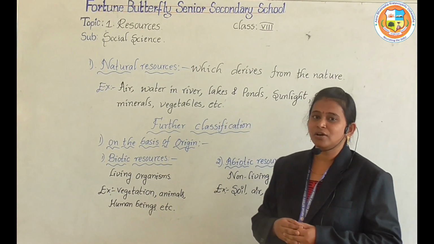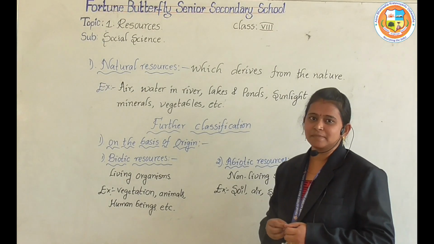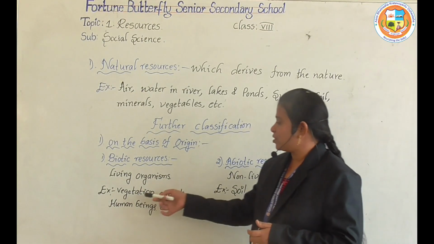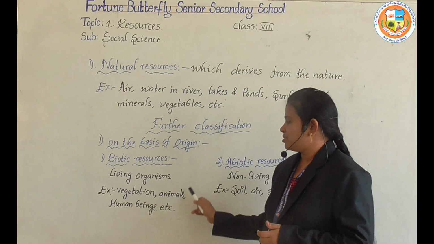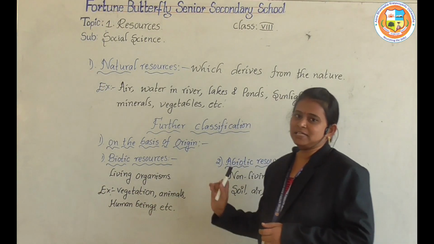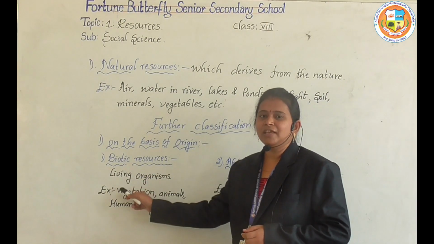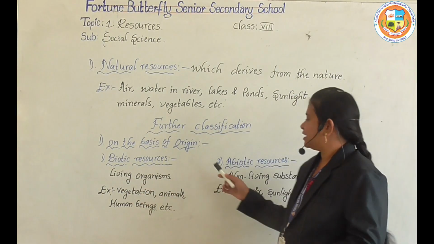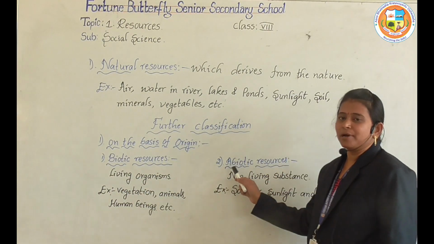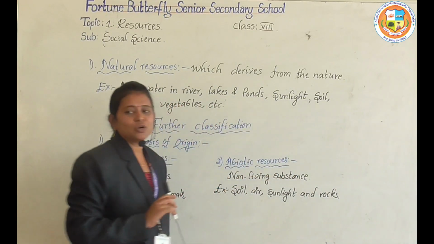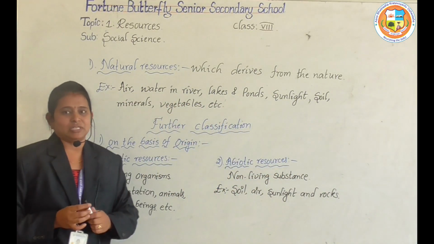So what are the living organisms? Can you answer it? Yes. For example, vegetation, animals, human beings, etc. So these all come under living organisms. Now let us see the second one, abiotic resources. What are the abiotic resources?